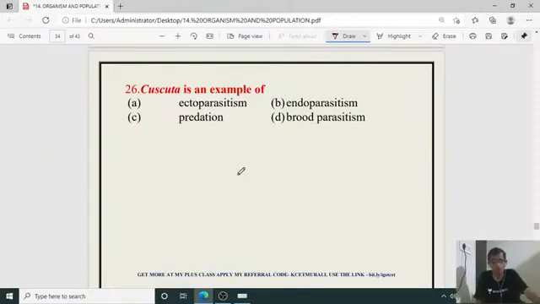Cuscuta is an example of what? Ectoparasite, endoparasite, predation, brood parasitism. So for question 25, A is the right answer. For 26, Cuscuta is an ectoparasite. Cuscuta is a plant parasite. It invades the host plant, attaches to the body surface of the host plant and acquires all the required things. So it is not an endoparasite, Abhishek, it is an ectoparasite. Cuscuta is an ectoparasite of many plants.